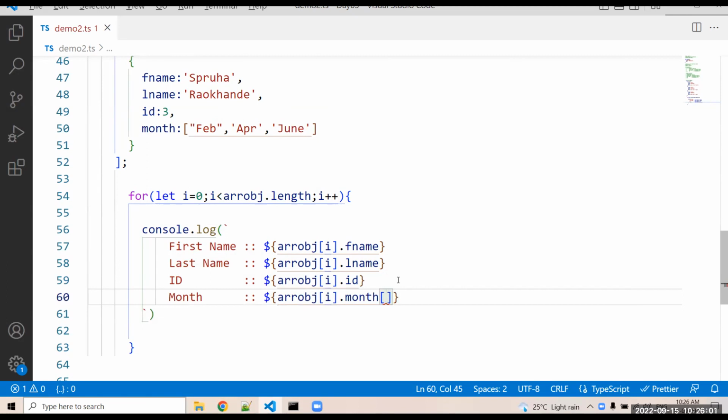Hamid told us arr object of i dot month dot, or we can mention the i. Is it correct or do you have to add something? Anand, Arjun, Kritika, Krishna, Hamid, Lokesh, Omkar, Harshal, yes, Harshal. Sagar. Sumit, is i necessary? i is mandatory.